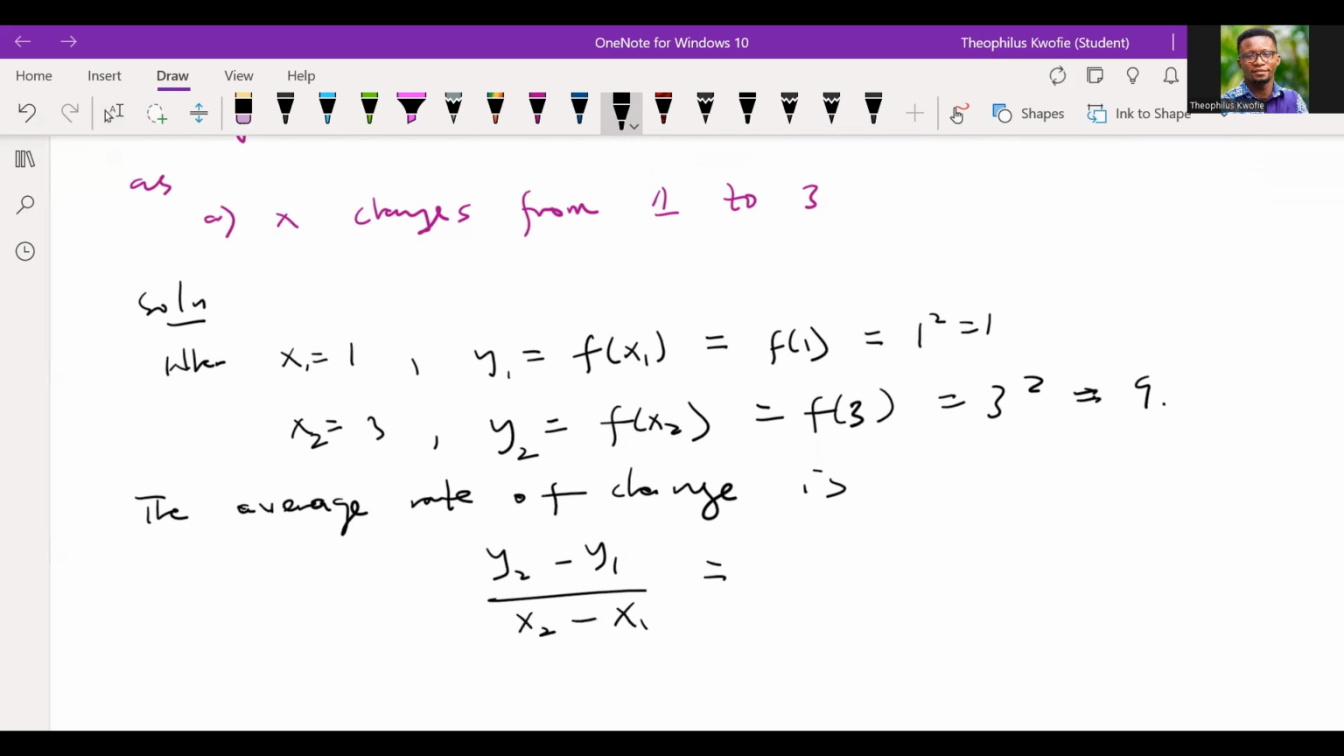What's your y2? Y2 we had 9, and your y1 we had 1, and the x2 we had 3, and the x1 was 1, in which case we're going to have that as our answer. I believe we are all right.